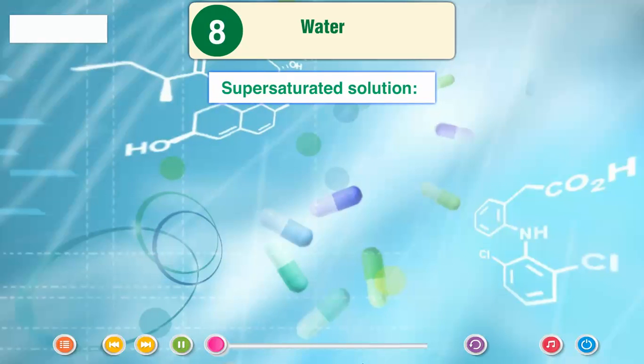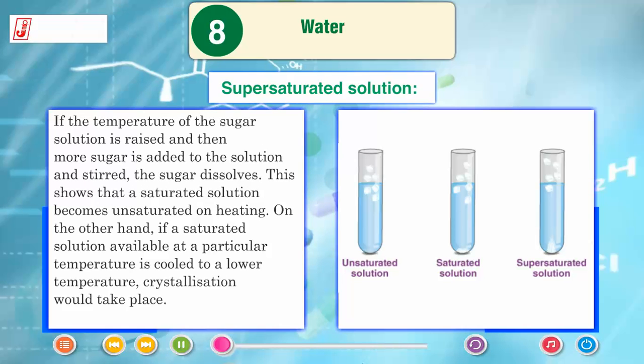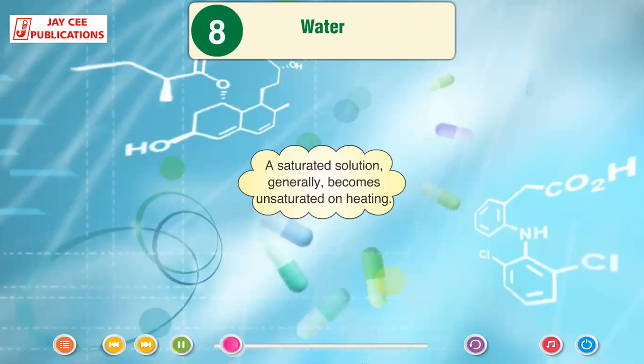Supersaturated solution. Under certain conditions, a solution may be made to contain more solute than a saturated solution at the same temperature and pressure. Such a solution is called a supersaturated solution. If the temperature of the sugar solution is raised and then more sugar is added to the solution and stirred, the sugar dissolves. This shows that a saturated solution becomes unsaturated on heating. On the other hand, if a saturated solution available at a particular temperature is cooled to a lower temperature, crystallization would take place. A saturated solution generally becomes unsaturated on heating.